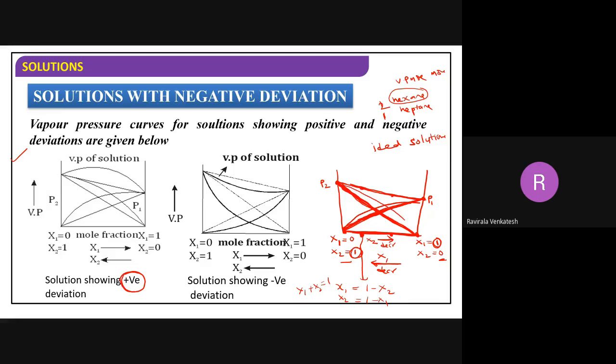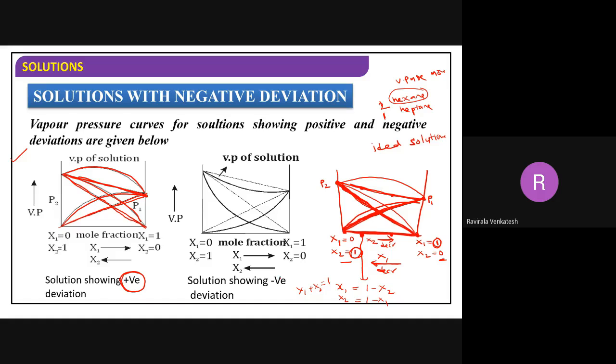This is actually the ideal line, a straight line for ideals. Correct or not? Now for positive deviation, you are getting curves over the ideal solution, like this.